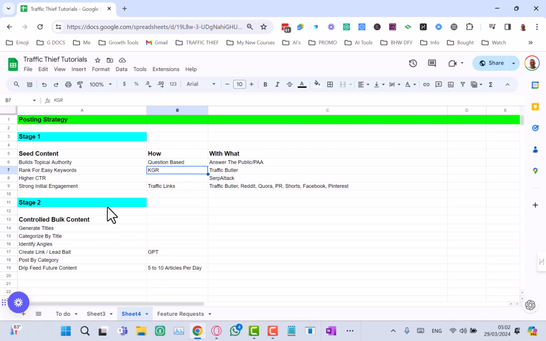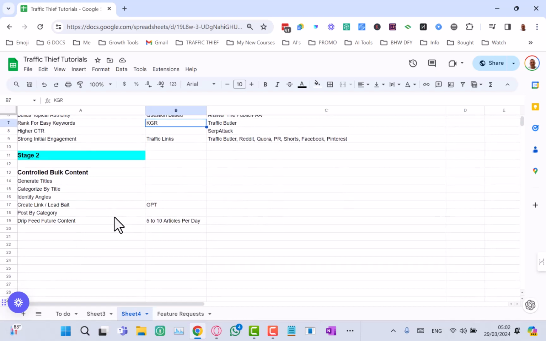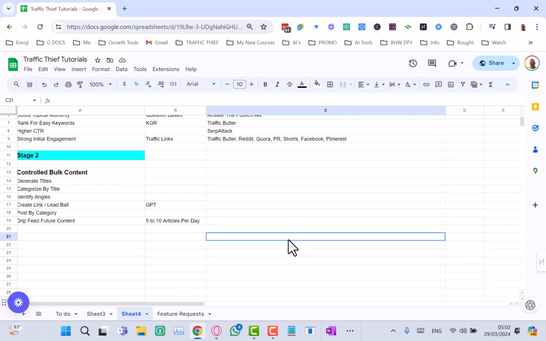Now, when we go into stage two, the controlled bulk content, what we're going to be doing then is publishing about 5 to 10 articles per day. Okay, that's the way I'm going to set it. You can get more aggressive with it. I would definitely not go over 100 per day. I would probably not even go more than 50 per day if I was being really aggressive. I think 5 to 10 articles per day is okay. I think it's a decent sort of volume to be able to do.